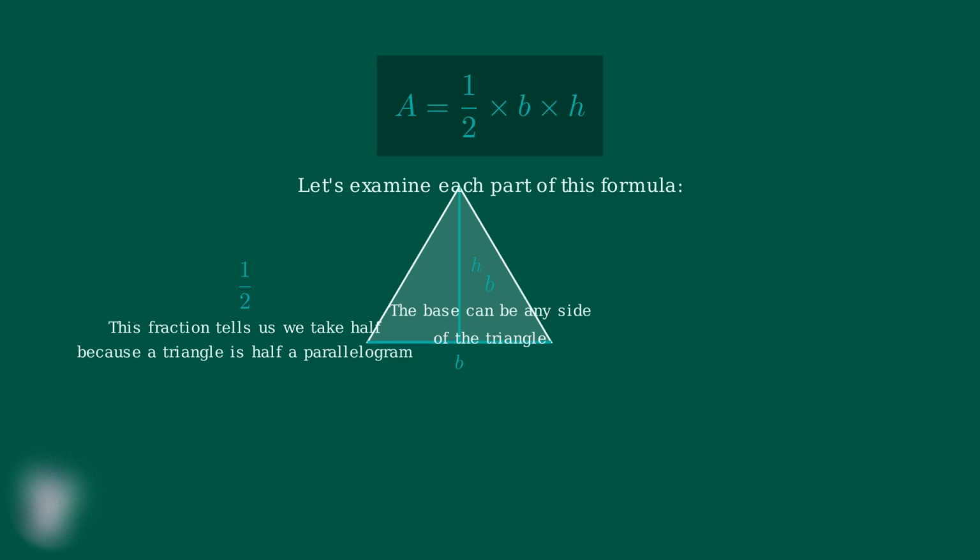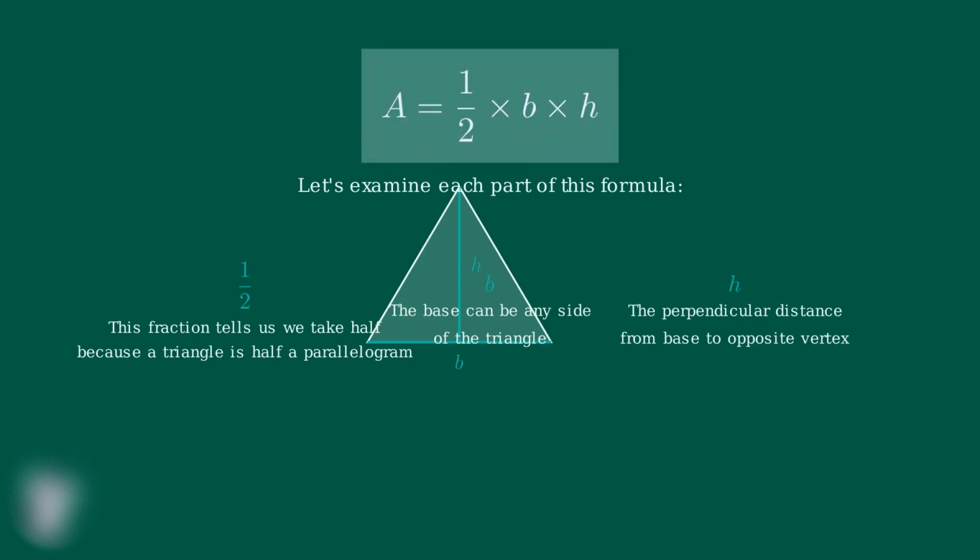The 1/2 tells us to take half because triangles are half of parallelograms. The B represents the base, which can be any side of the triangle. The H represents the height, which is always the perpendicular distance from the base to the opposite vertex. This formula is universal. It works for all triangles regardless of their shape or size.